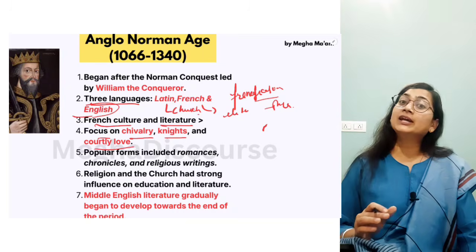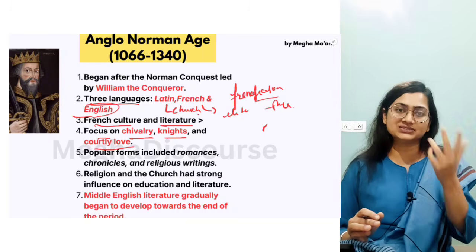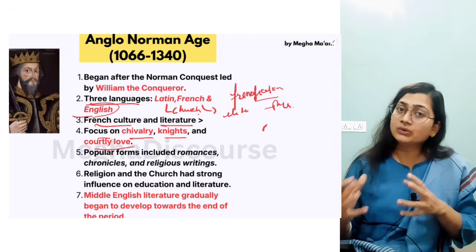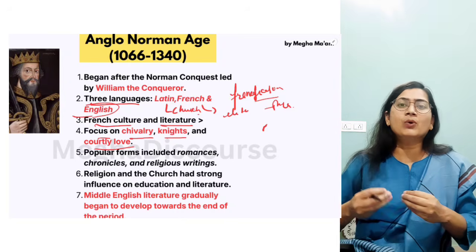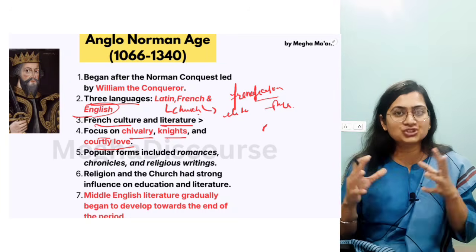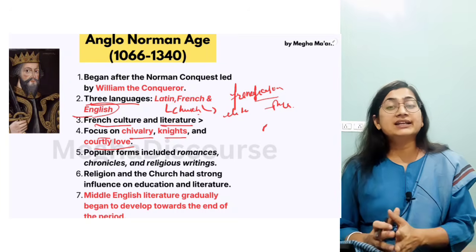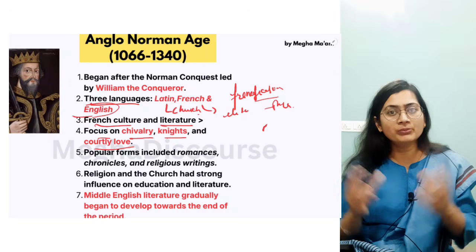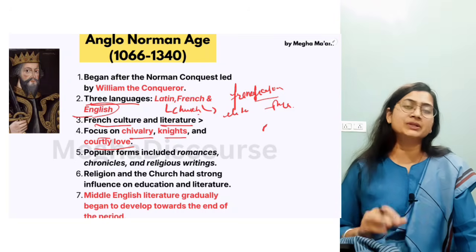Now, in the Anglo-Saxon age, they talk about warriors, they talk about war, they have an oral tradition. But in the Anglo-Norman age, they are a little bit more generative. They believed in chivalry. Now there is a comradeship. A knight is faithful to his king. So the comradeship can be seen in the Anglo-Norman age.